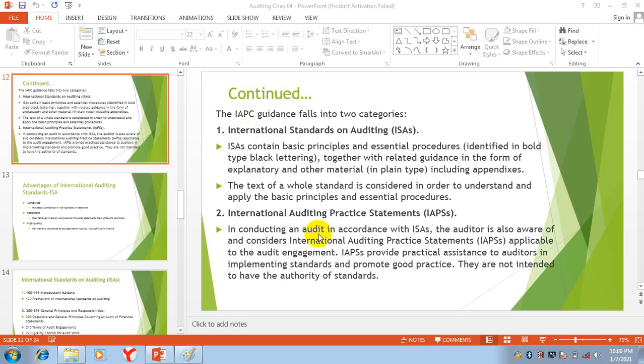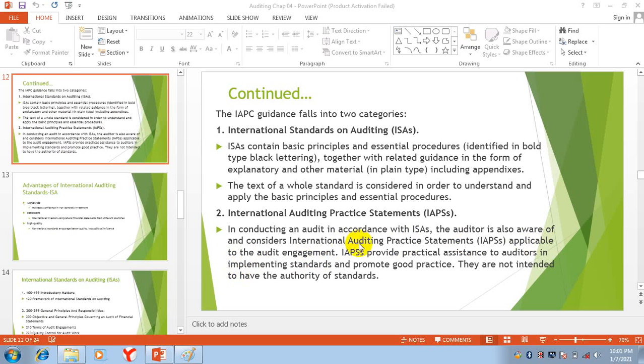In considering an audit in accordance with ISAs, International Standards on Auditing, the auditor is also aware of and considers international auditing practice statements applicable to the audit engagement.